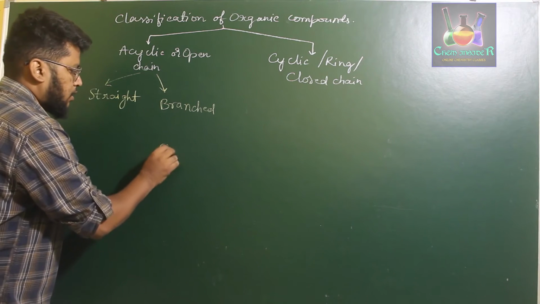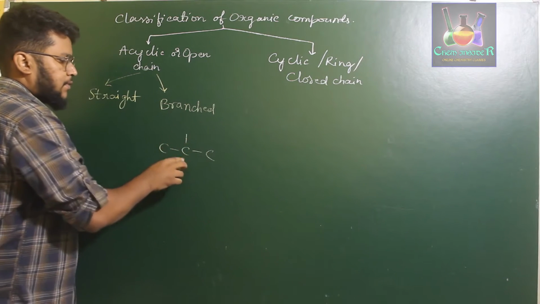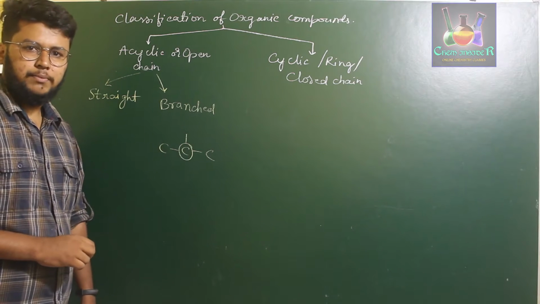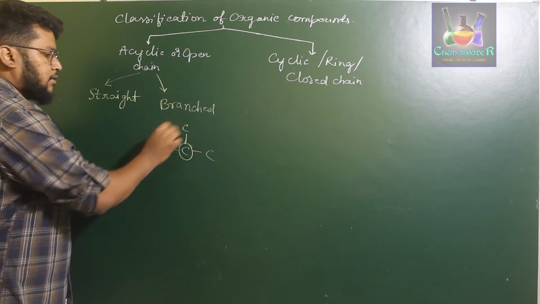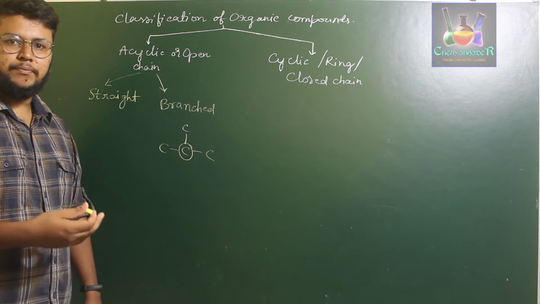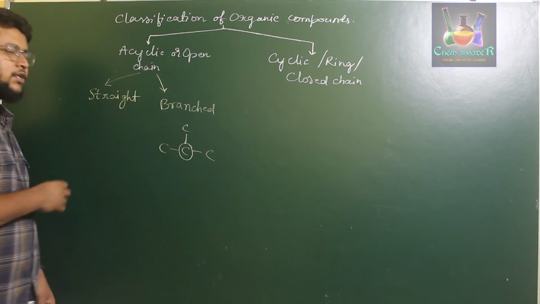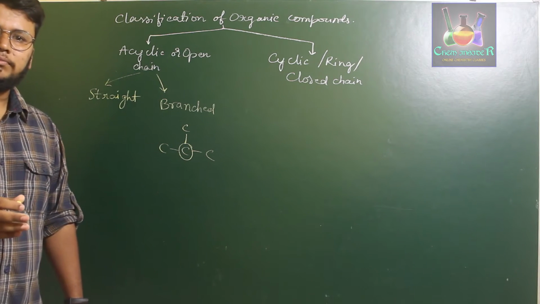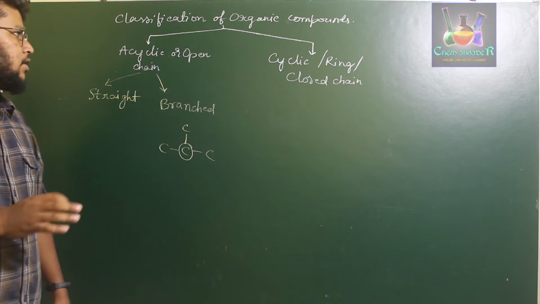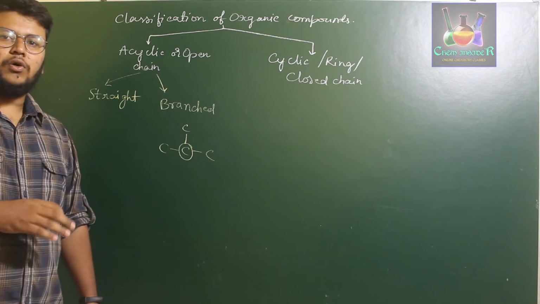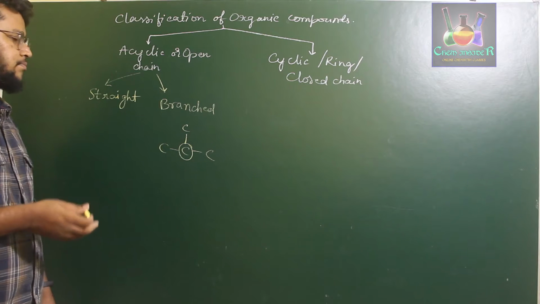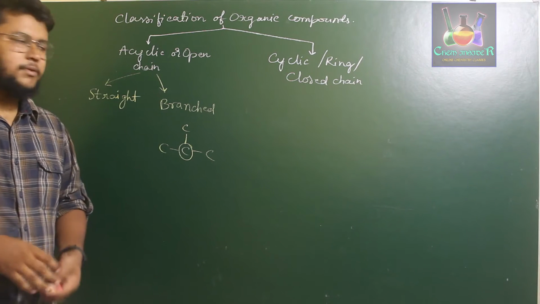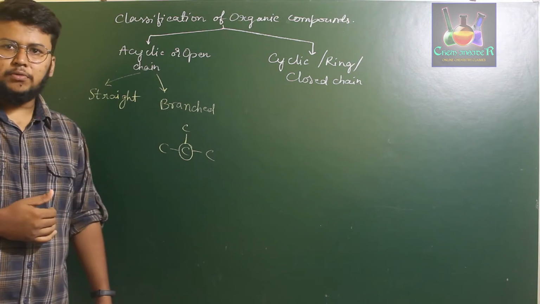For example, if you consider this carbon atom, it is attached to three other carbon atoms. Therefore, it increases the branching, just similar to the branches of a tree. Whereas the straight chain compounds are those where carbon atoms are bonded with either one carbon or two carbons. So acyclic or open chain compounds are of two types: straight chain compounds or branched chain compounds.